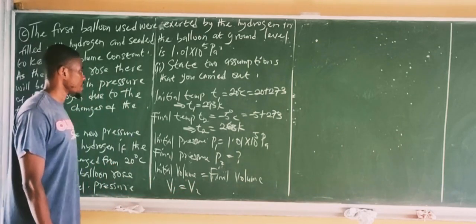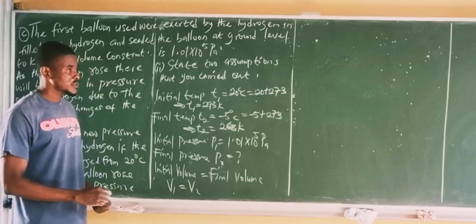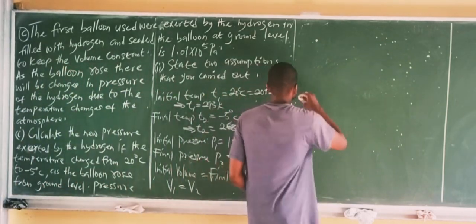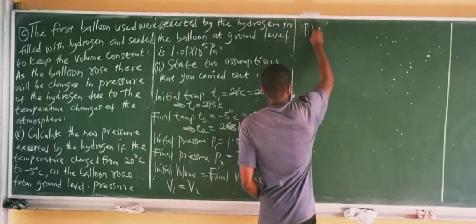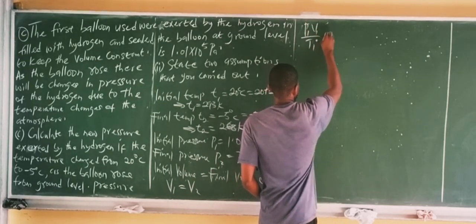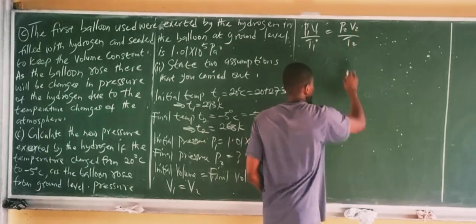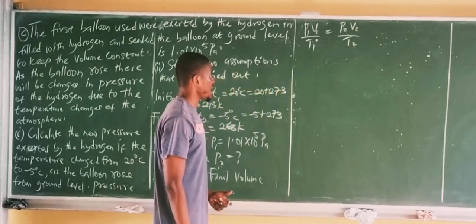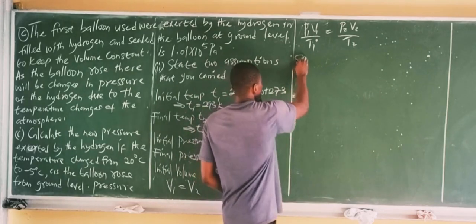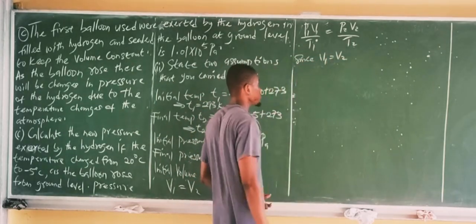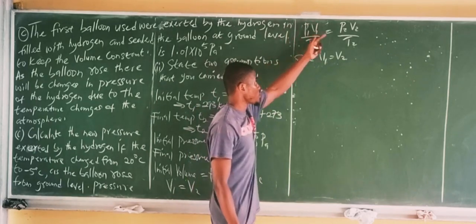Alright, so we are now going to apply the equation of state for an ideal gas. For an ideal gas, the equation of state simply is P1 V1 all over T1 equal to P2 V2 all over T2. That's the equation of state for an ideal gas. And since V1 is equal to V2, that volume is constant, this equation will be transformed.